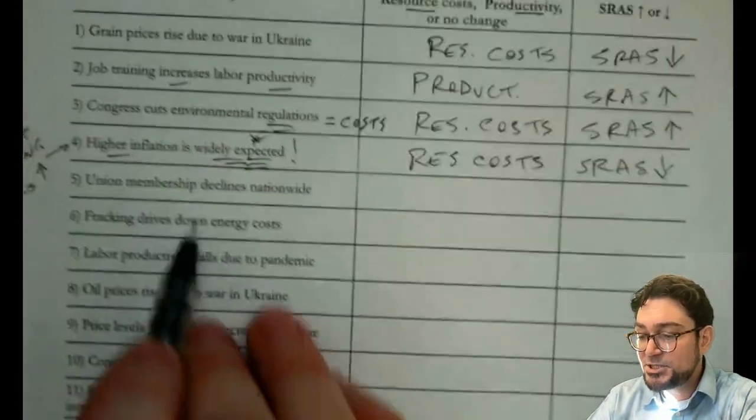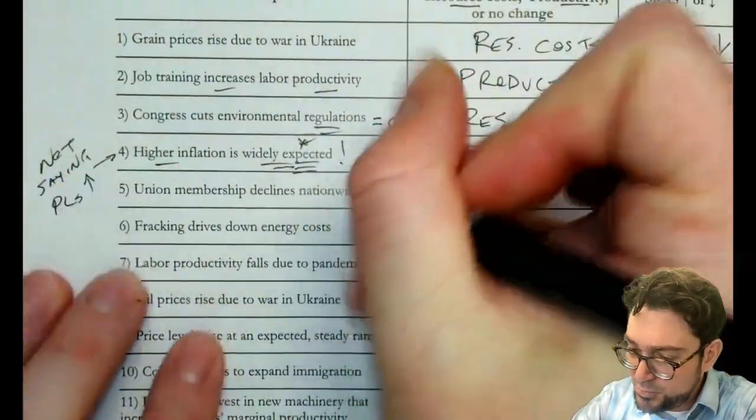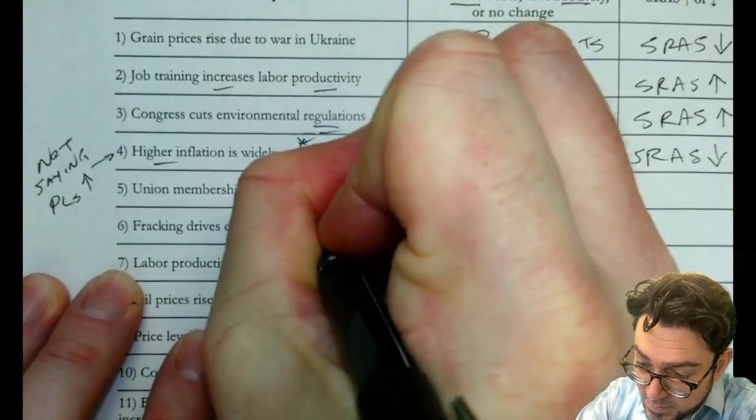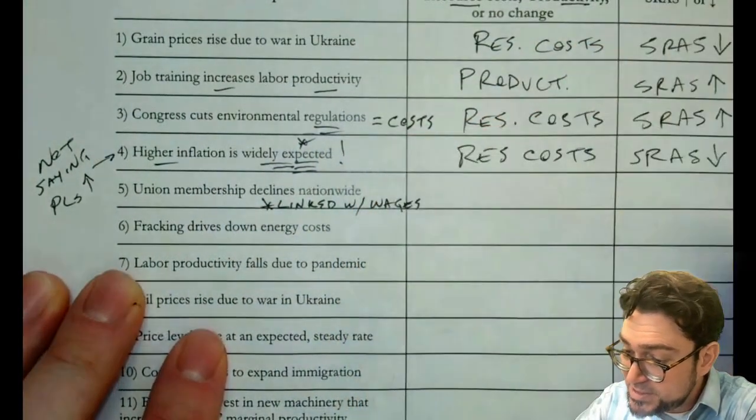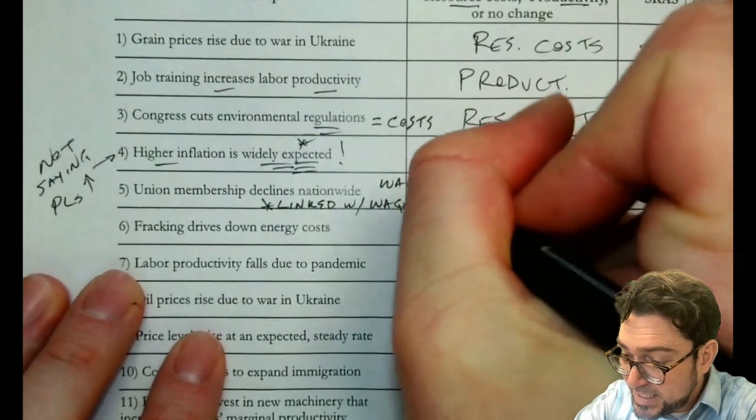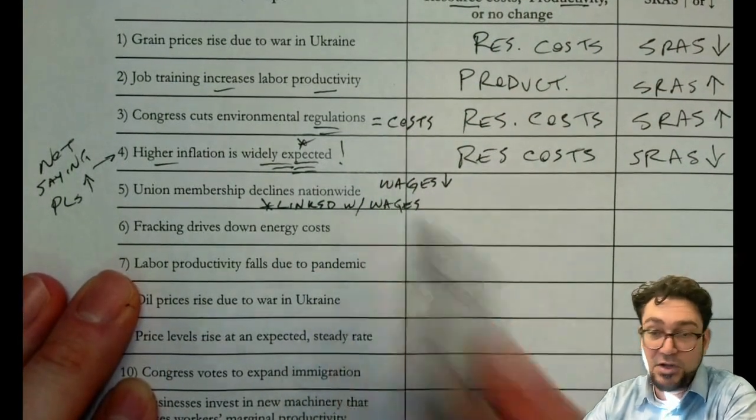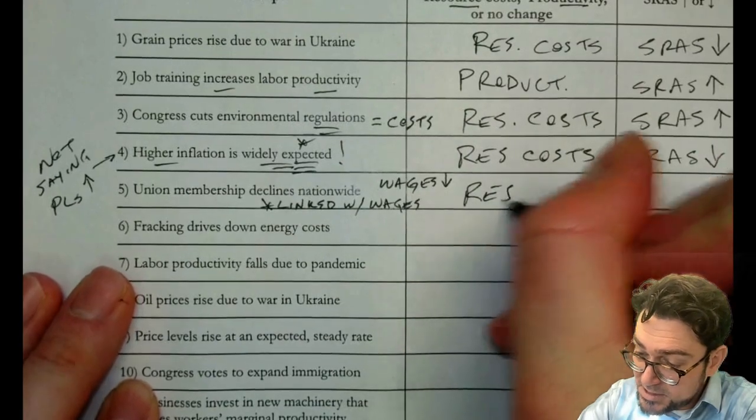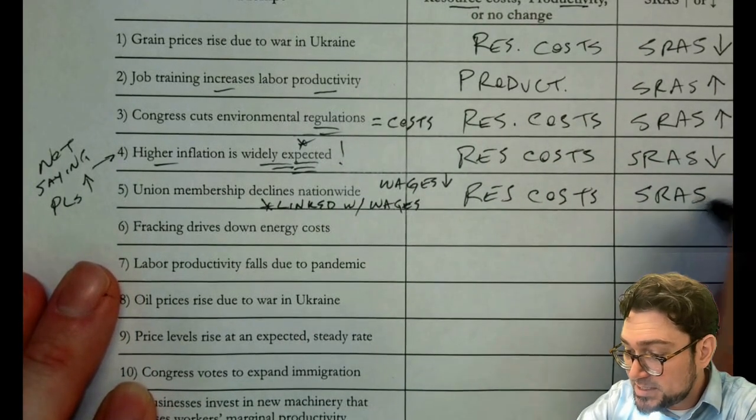Union membership declines nationwide. Now, this one is a tricky one because often you don't make this connection, but this is connected to wages, right? Linked with wages. We'd say if there are fewer unions, or lower union membership, wages would fall, and that actually makes resource costs cheaper. Resource costs are going down. So that makes SRAS increase.